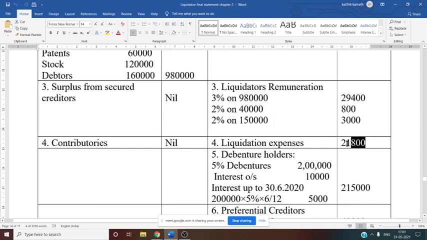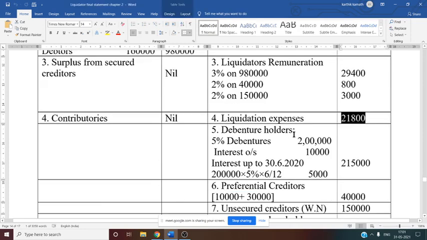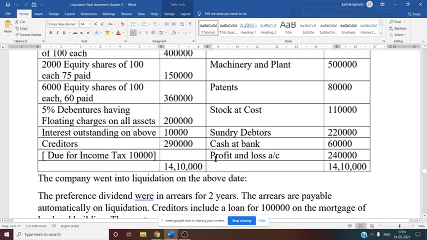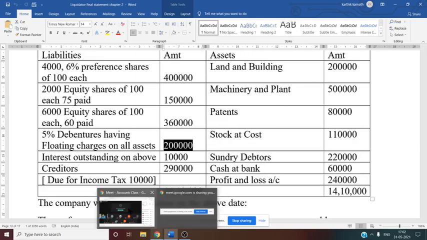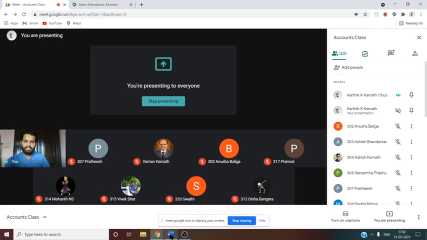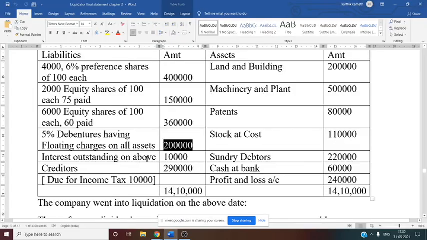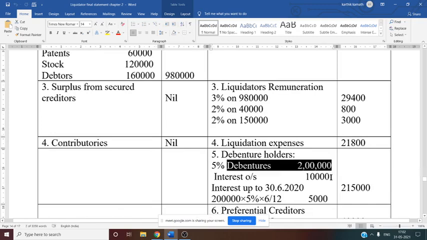Then debenture holder. Now, very important: debenture holder, 5% debenture. Now we have to see the liability side. On the liability side, if you see here, debenture having floating charges on the asset, 2 lakh rupees. First we have to give the debenture capital to the debenture holder at the time of liquidation. Along with this, you have to give back any outstanding debenture interest. See this, interest outstanding on the above, that is 10,000. So first you have to return debenture capital, that is 2 lakh plus 10,000, 2 lakh 10,000.